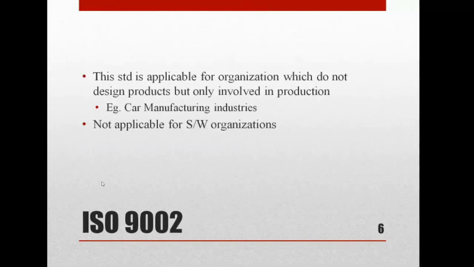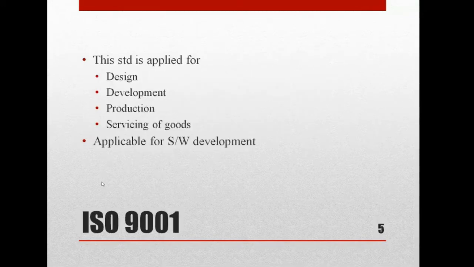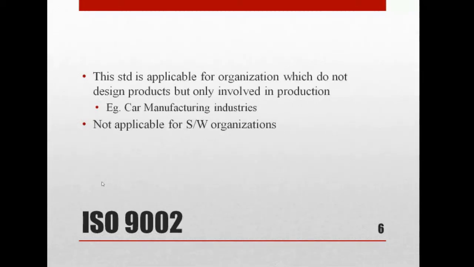The next, ISO 9002, is applicable for organizations which do not design products. Compare with the previous one: in 9001 they are doing the design; in 9002 they do not design the products, they do only the production, because they already have the design.